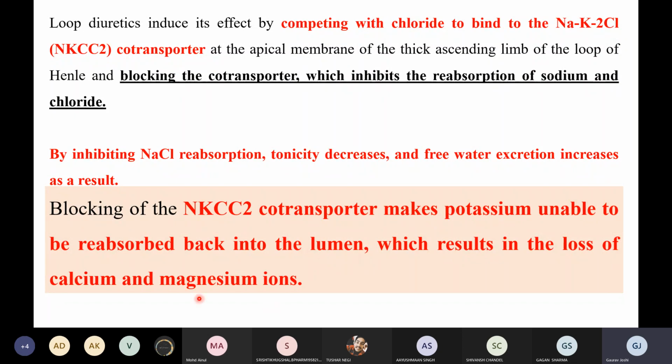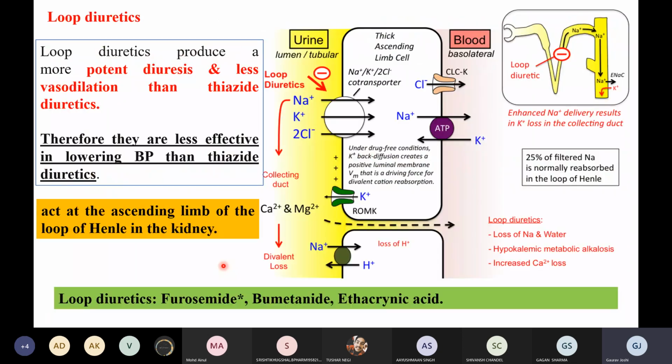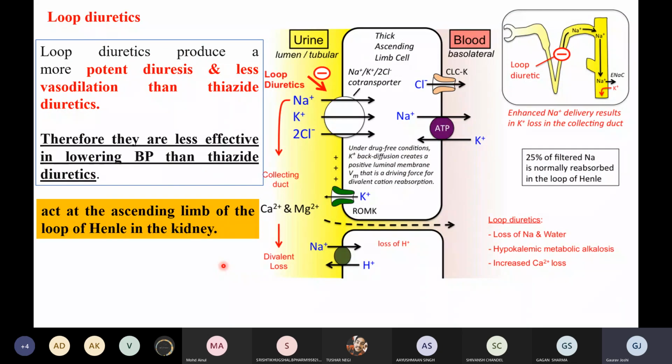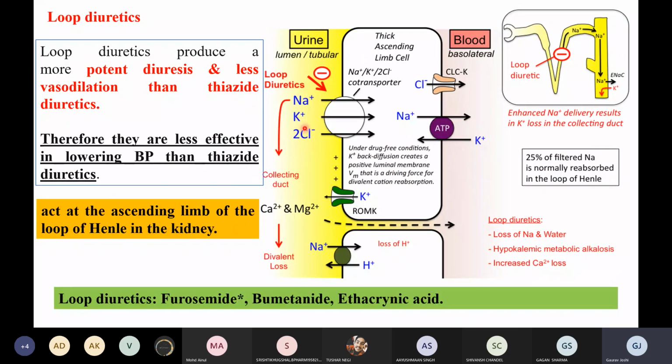Now, this blocking of the NKCC2 co-transporter makes potassium unable to be reabsorbed back to the lumen, which results in the loss of calcium and magnesium ions, right? If you look at this diagram again, what is happening? The loop diuretics are competing with the 2-chloride site, and they are blocking this pump. When they are blocking this pump, the sodium, potassium and chloride will be retained in the urine only.